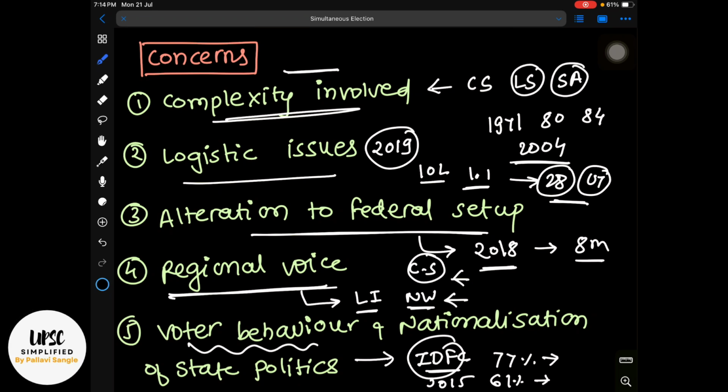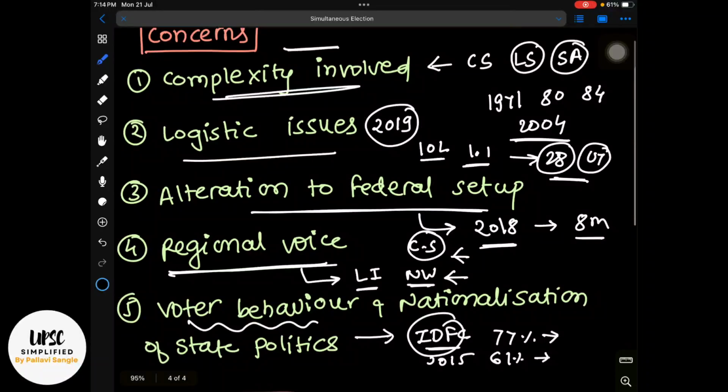Also, our political thinker, Dr. Yogendra Yadav, had said that simultaneous elections threaten to homogenize the political choices in a country which is so diverse, right? So all these aspects are a bit of a concern when it comes to simultaneous election.